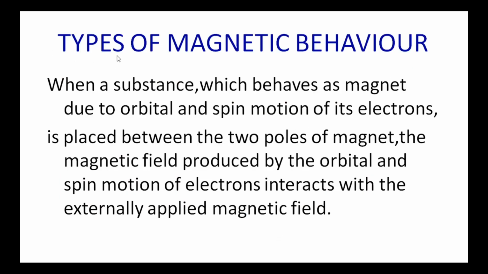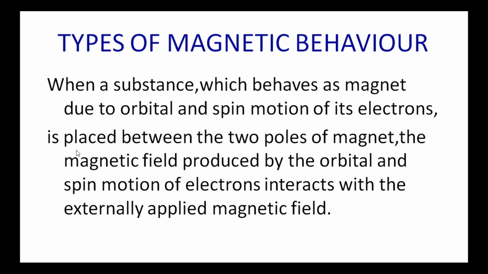Next topic is types of magnetic behavior. This is explained by considering a substance which is placed in an external magnetic field, then the substances behave differently. When a substance which behaves as a magnet due to the orbital and spin motion of its electrons is placed between the two poles of a magnet, the magnetic field produced by the orbital and spin motion of electrons interacts with the externally applied magnetic field.